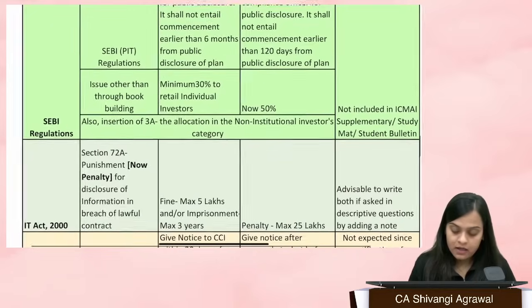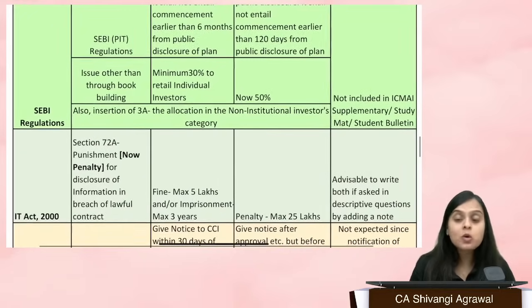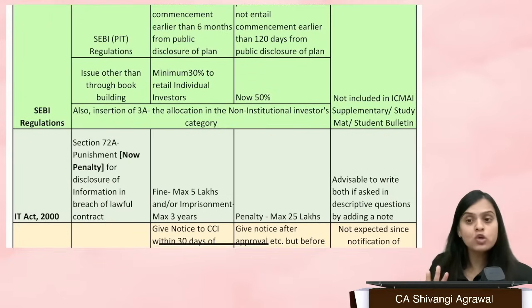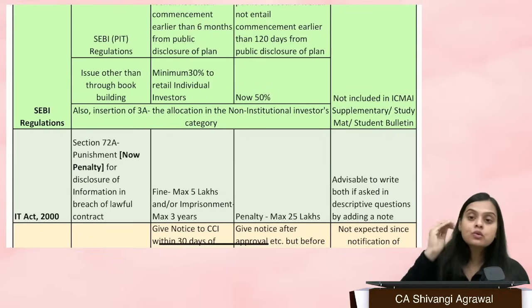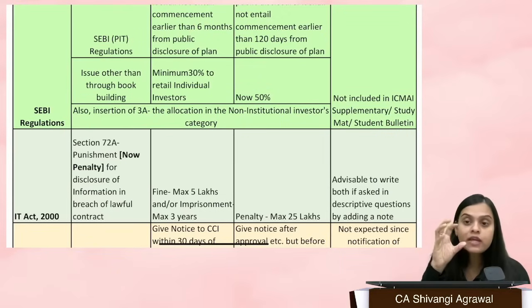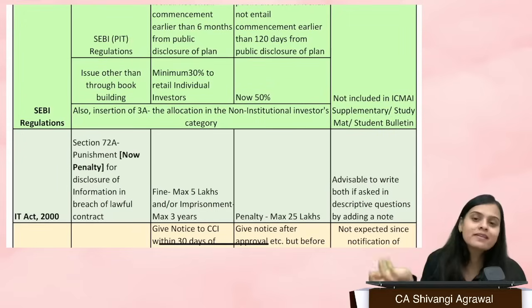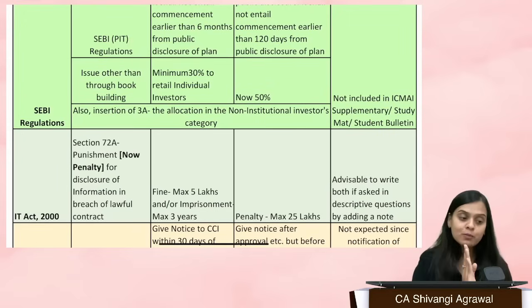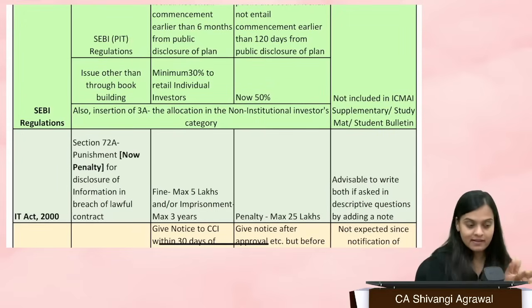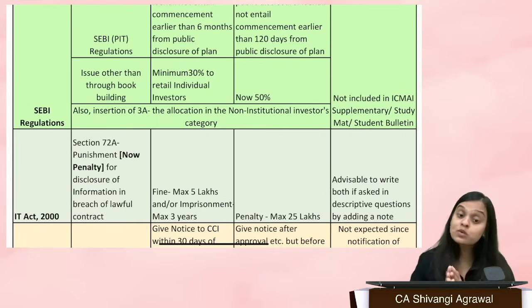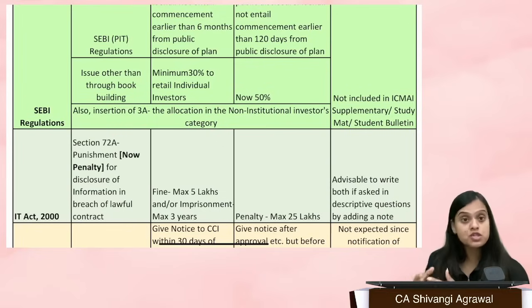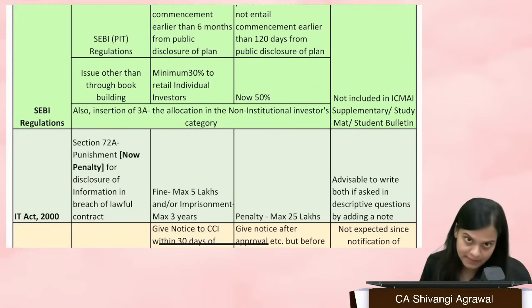Now, we talk something about book building. We all know about book building, right? We also know that we have been given the net allocation, which is what we have to read in the book building process. There we don't read anything else. If you satisfy the criteria, then what is going to be the allocation? If you don't satisfy the criteria, what is going to be the allocation? And then comes the case of an issue other than through book building.